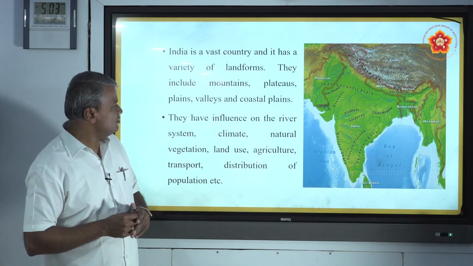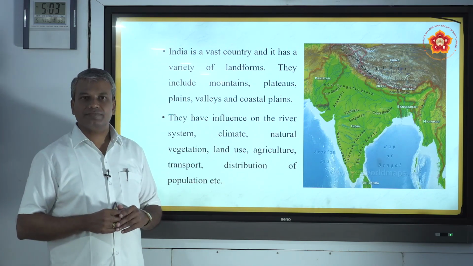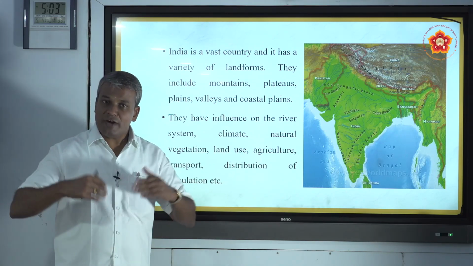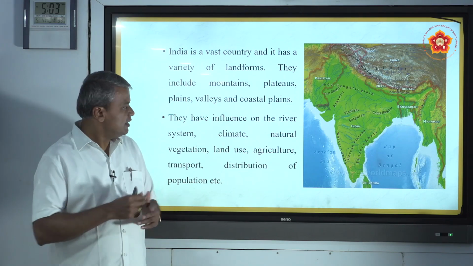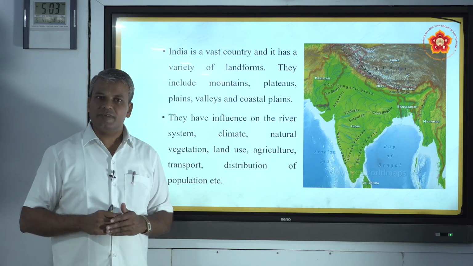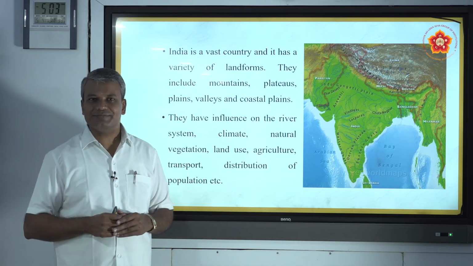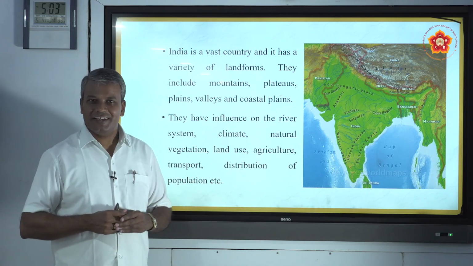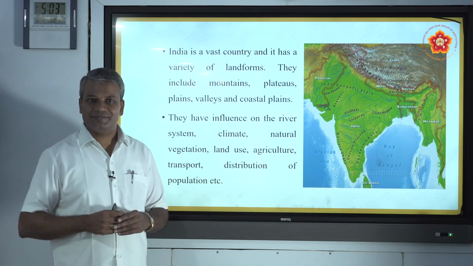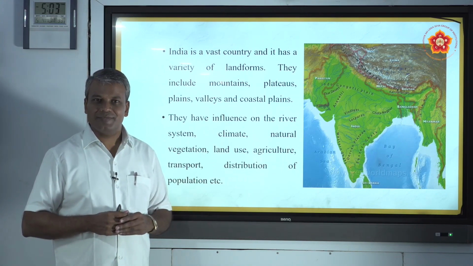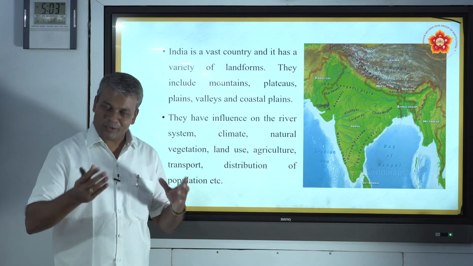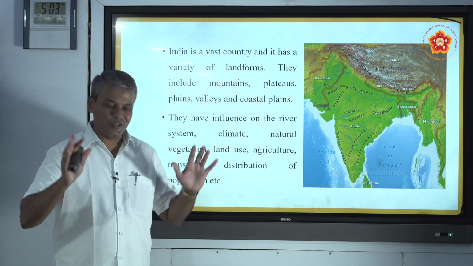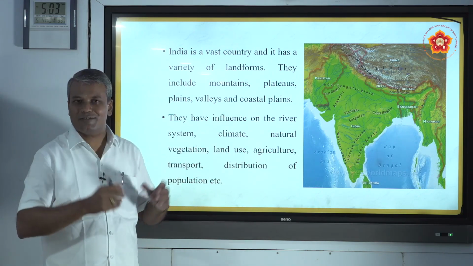And they have influence on river system. These variety of landforms have influences on river system. Can you name some of the important rivers of India? Very good. River Indus, River Ganges, River Brahmaputra, Godavari, Krishna, Kaveri, Narmada. Good. These are all some of the important rivers of India.